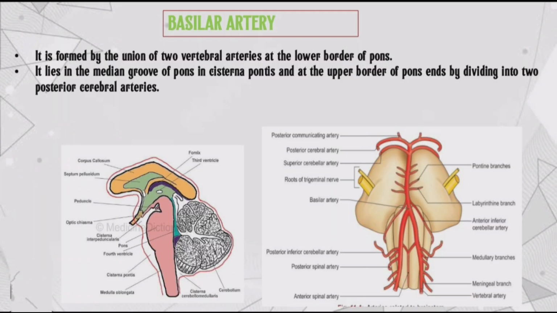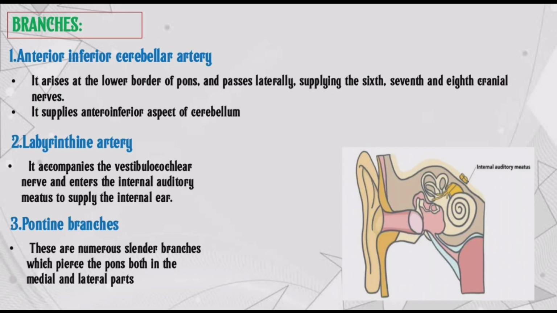Basilar artery. It is formed by the union of two vertebral arteries at the lower border of pons. It lies in the median groove of pons in cisterna pontis and at the upper border of pons ends by dividing into two posterior cerebral arteries.